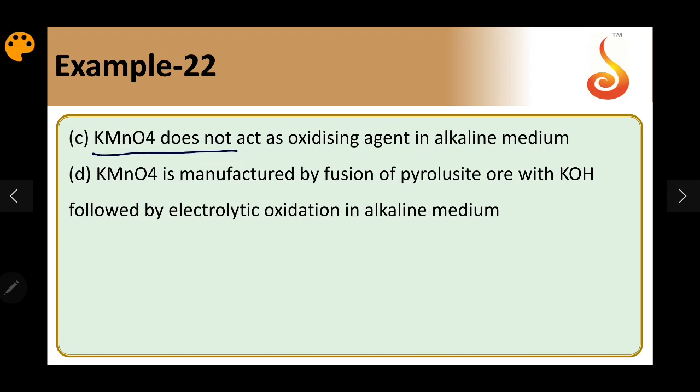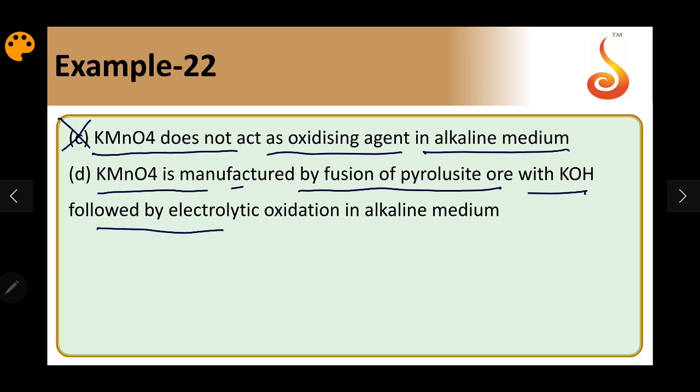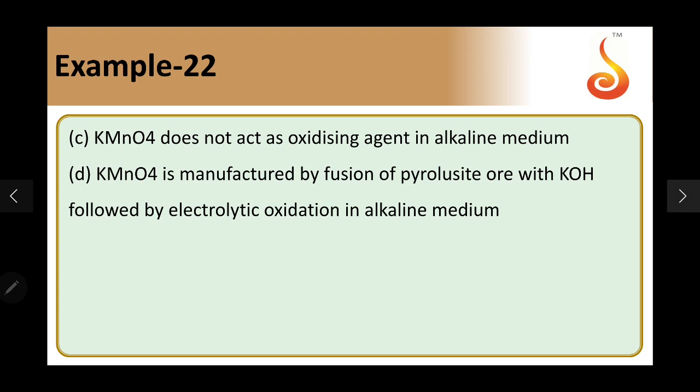KMnO4 does not act as an oxidizing agent in alkaline medium. This is very wrong, because KMnO4 actually exists as a very strong oxidizing agent in alkaline medium. And KMnO4 is manufactured by fusion of pyrolusite ore with KOH followed by electrolytic oxidation in alkaline medium. This method of manufacturing KMnO4 from pyrolusite ore is a correct statement. So except C, all the other three are right. So the answer should be A, B and D.